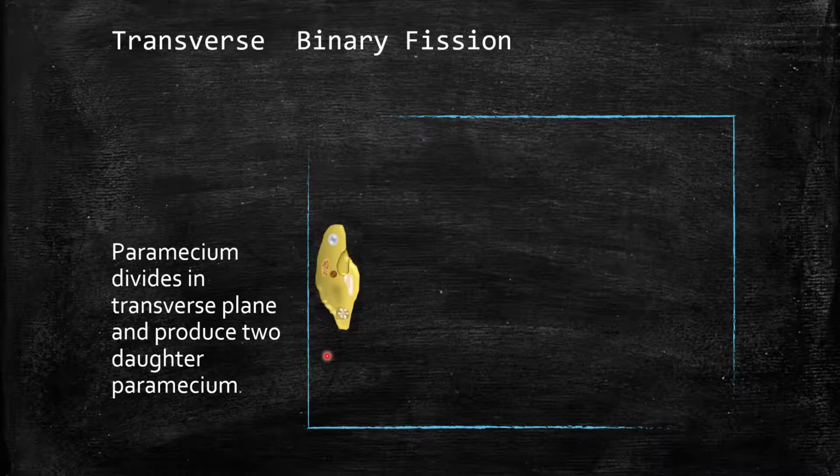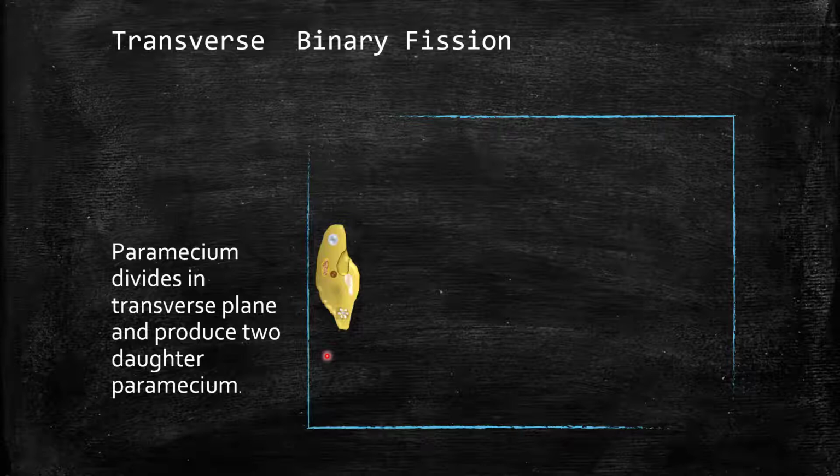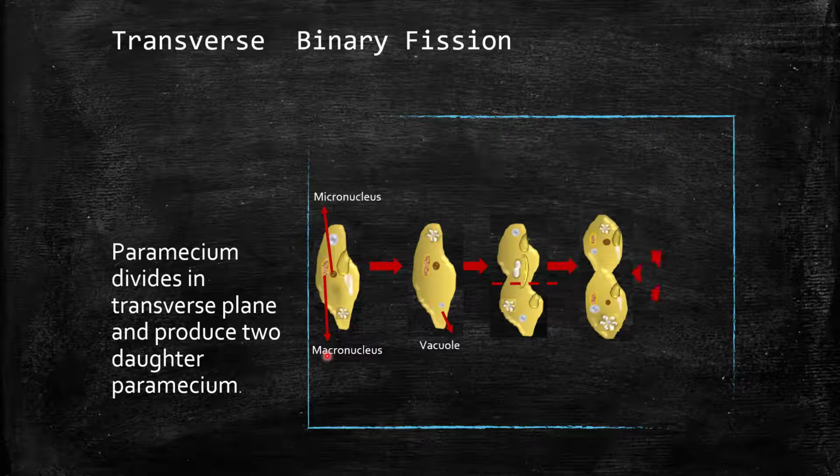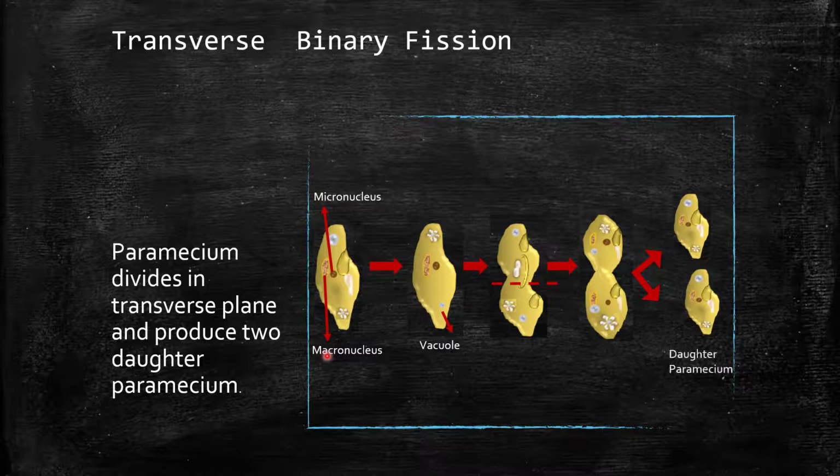Next, we are going to talk about transverse binary fission. Here, we are talking about paramecium undergoing the process of transverse binary fission. Paramecium has a micronucleus and a macronucleus. They have oral grooves. So first the nuclei are going to divide, and then again the cell will be transversely divided, forming two new daughter paramecium. In this way, transverse binary fission is performed.